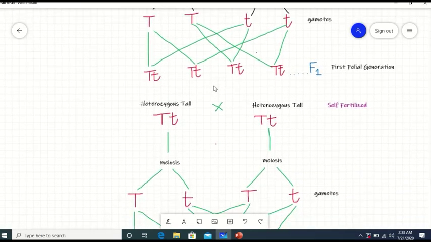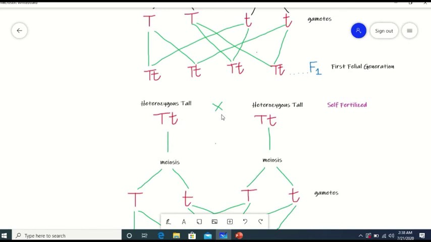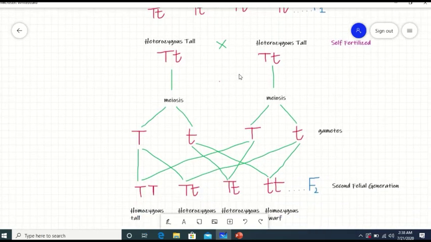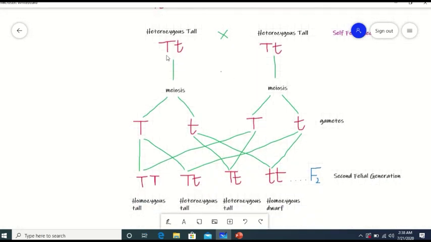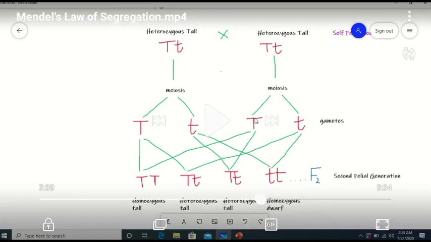Then Mendel crossed a heterozygous tall with a heterozygous tall. He self-fertilized them. After meiosis, gametes are produced in the same way, that the capital T comes here and the small t comes here, and again the capital T comes here and the small t comes here.